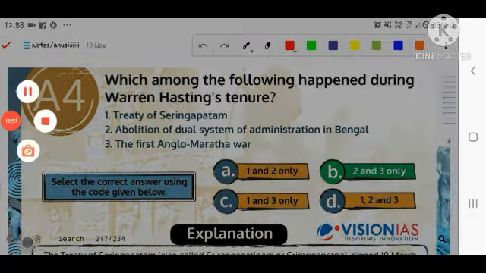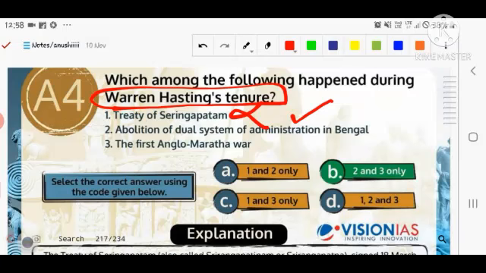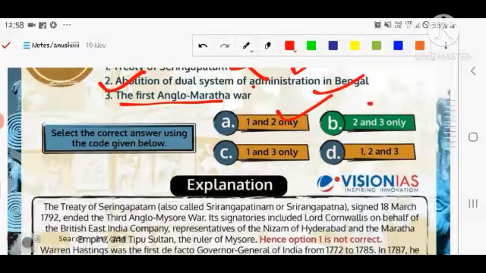Okay, if you are talking about the things about Warren Hastings' tenure. The Treaty of Srinagar did not happen at that point of time. Abolition of dual system, yes, that is also correct. First Anglo-Maratha War, that will be correct. The second and third are correct.